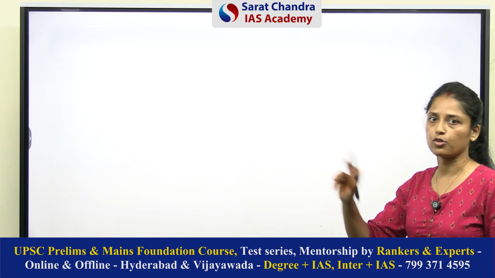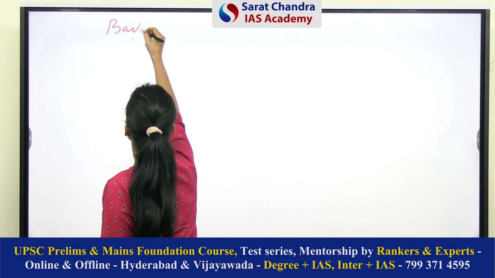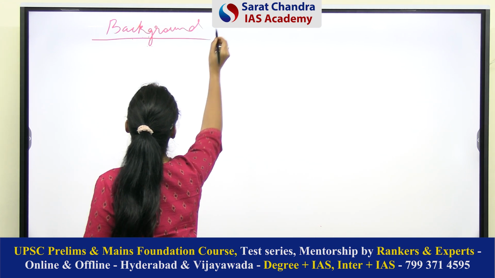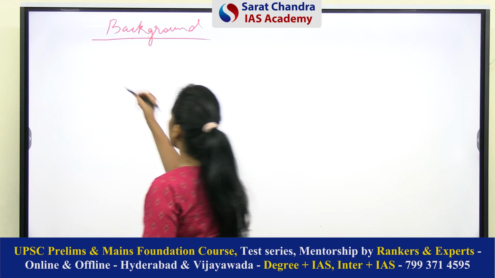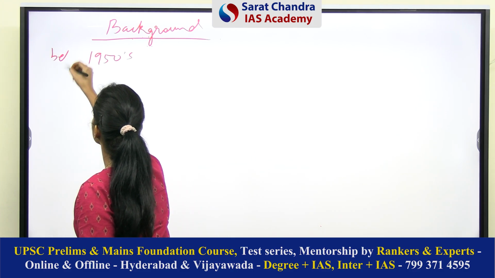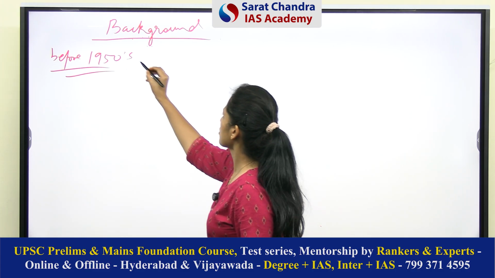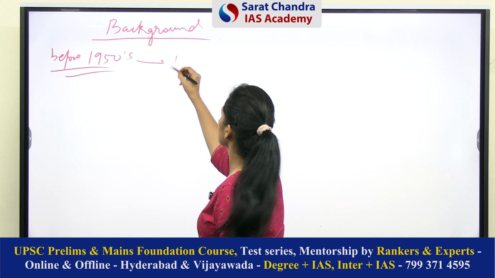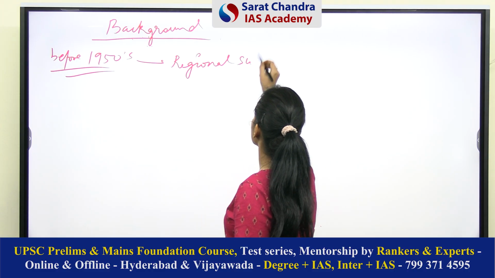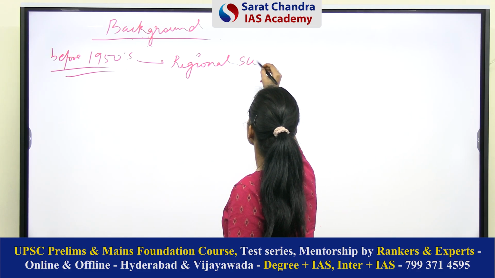Now let's discuss a brief background of locational and spatial analysis. See, before the 1950s, it was considered that geography must be studied as a regional subject. Geography must be studied as a regional science.